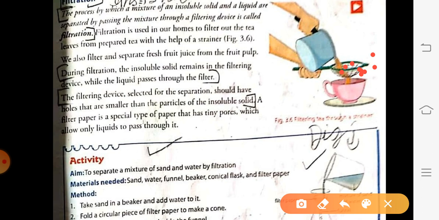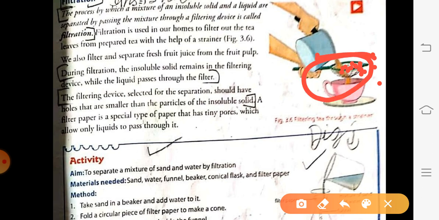The process in which the insoluble solid remains on the strainer and the tea comes down is known as